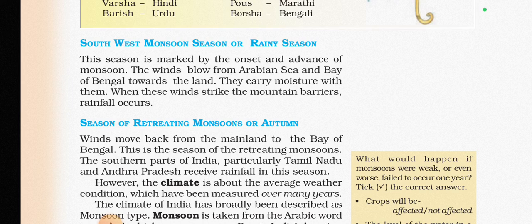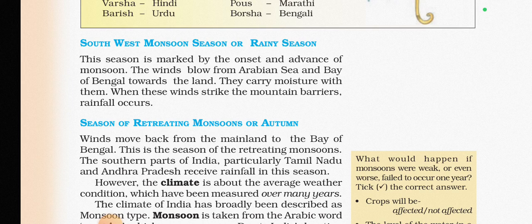The winds blow from the Arabian Sea and Bay of Bengal. The Arabian Sea is on the western side of the peninsular plateau, and the Bay of Bengal is on the eastern side. They carry moisture with them. When these winds strike the mountain barriers, rainfall occurs.